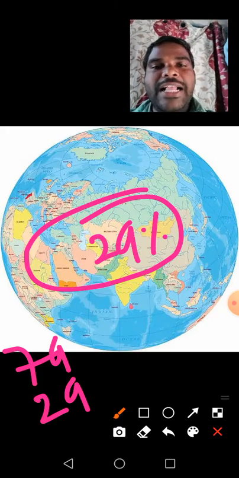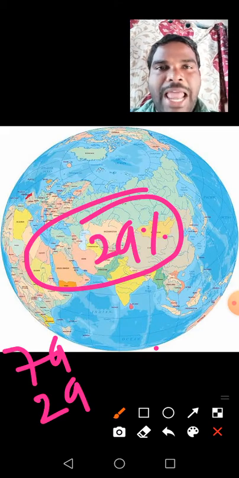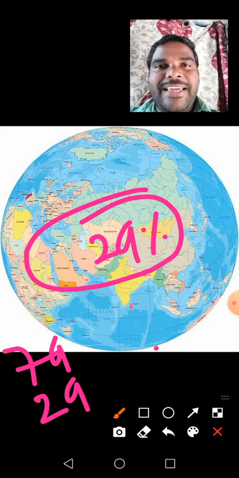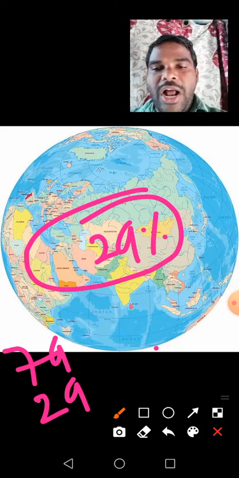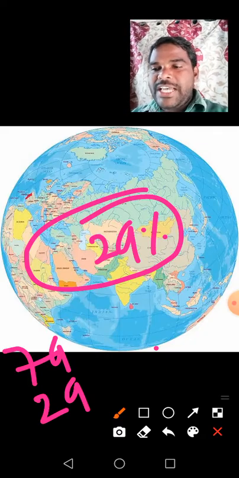There are some different kinds of landforms in the world. These are called relief features, or physical features of the world.